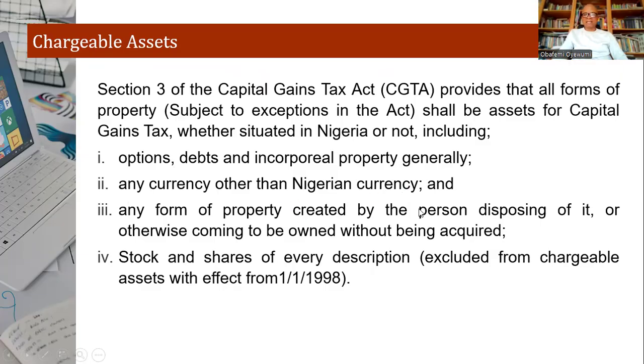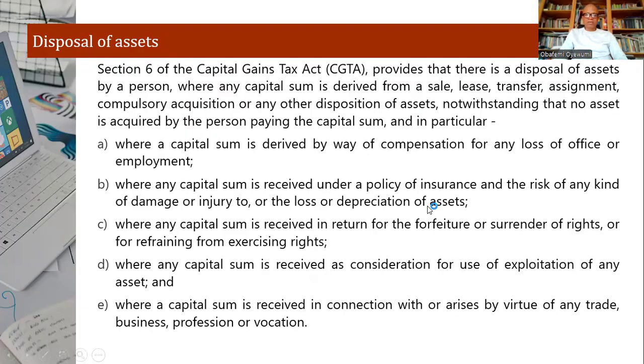Any form of property created by the person disposing of it, or otherwise coming to be owned without being acquired, and stock and shares of every description. So these are items of assets that will be subject to capital gains tax.